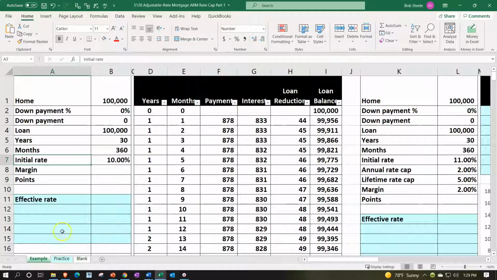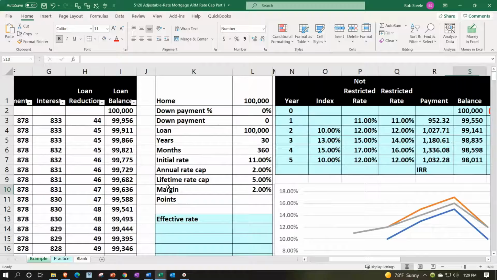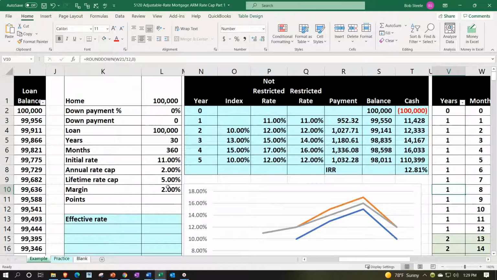We started out looking at the standard fixed rate 30-year, 360-month loan and the related amortization table so that we can compare and contrast it to what we are working on now, which is going to be the adjustable rate, or ARM. This problem is slightly different from a prior problem in that we not only have the adjustable rate, but we also have the limits, including the annual rate limit and lifetime limit.